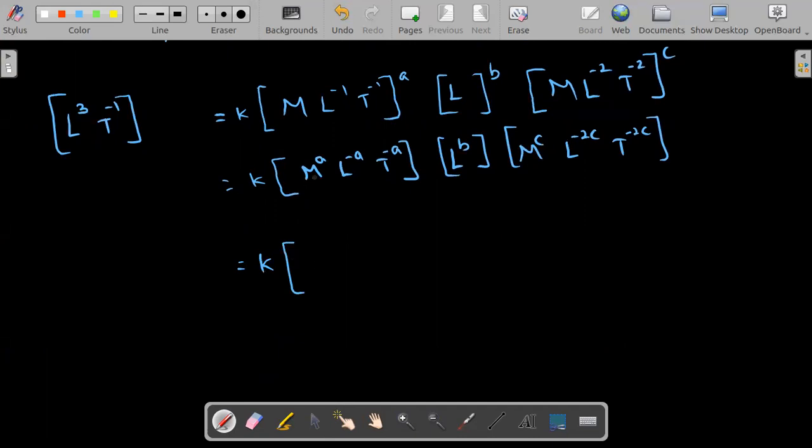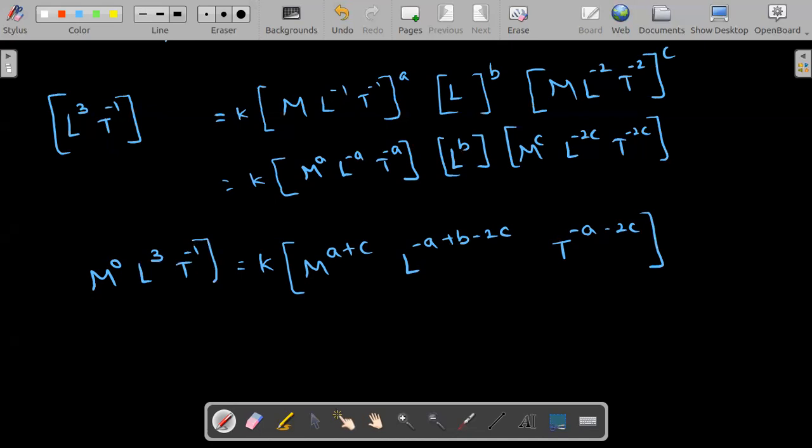So all the m's you can write together. If you observe, it is m power a plus c. Similarly, for l, power minus a plus b minus 2c. How about t? T power minus a minus 2c. Look at the left hand side. There is no m, so I will write m power 0, l cube, t power minus 1. The k is nothing but 1. Don't worry about the k.